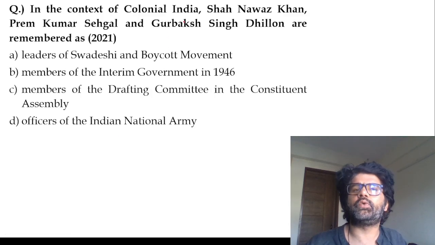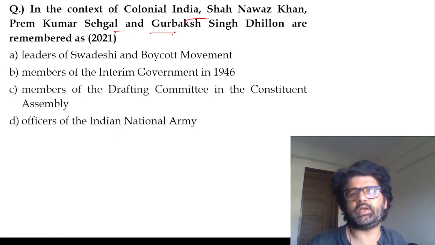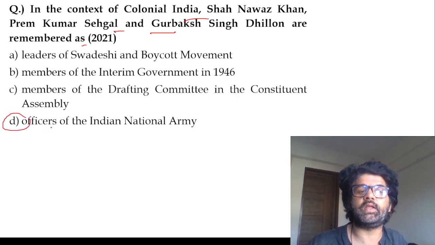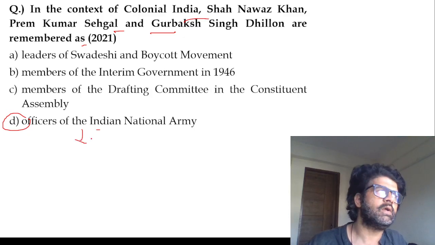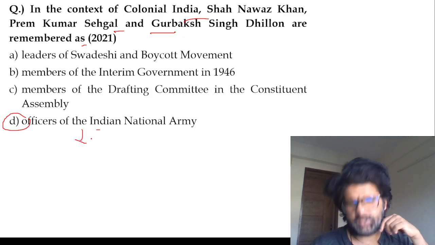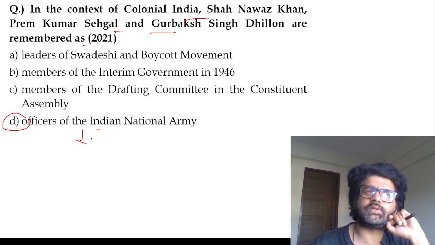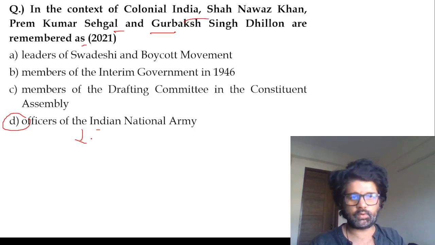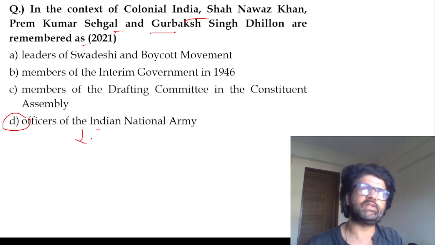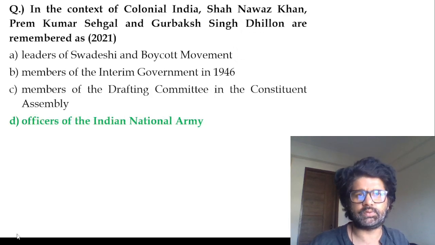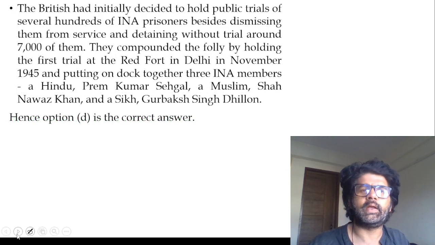In the context of colonial India, Shah Nawaz Khan, Prem Kumar Sehgal, Gurbaksh Singh Dhillon are remembered as good boys. Yes, officers of the Indian National Army. These were actually British officers working for Britishers, but then during the Second World War, they became a part of the Indian National Army.